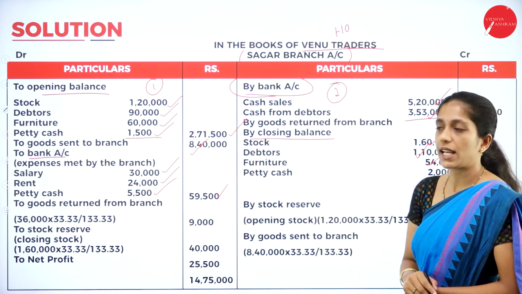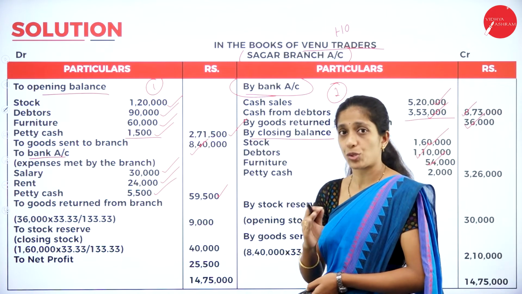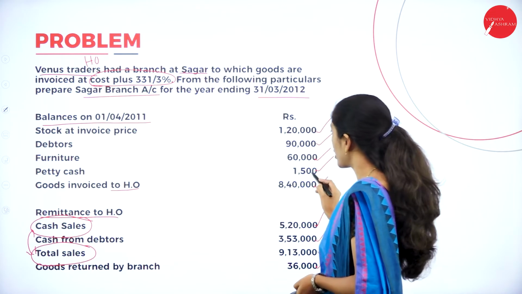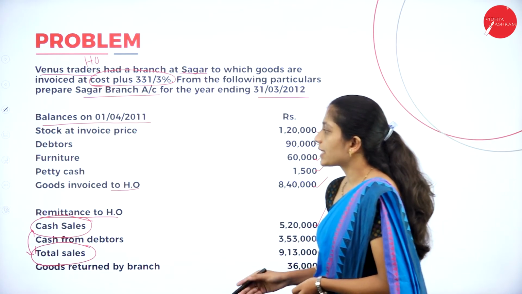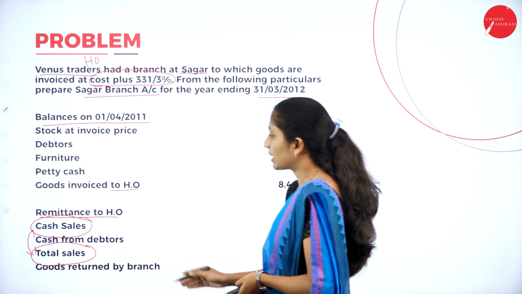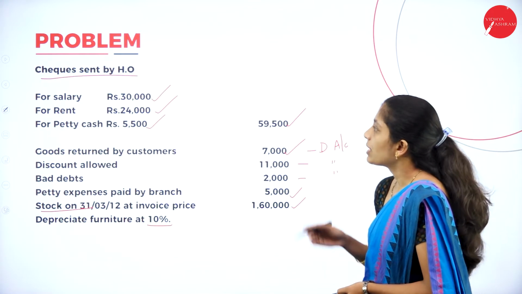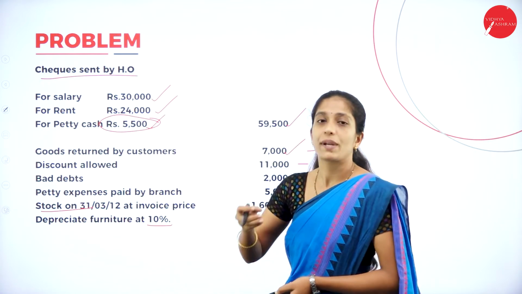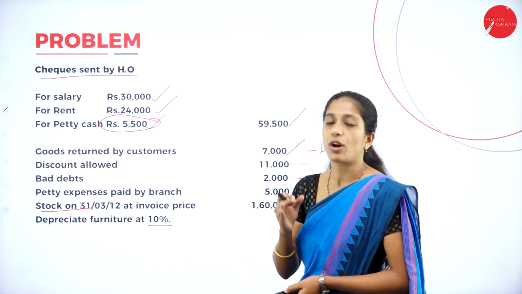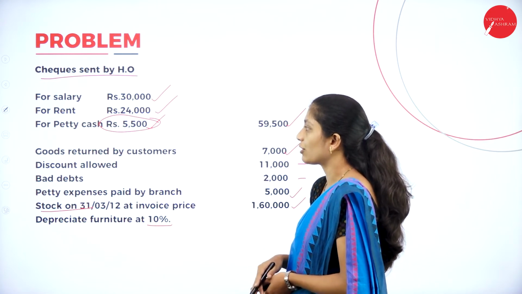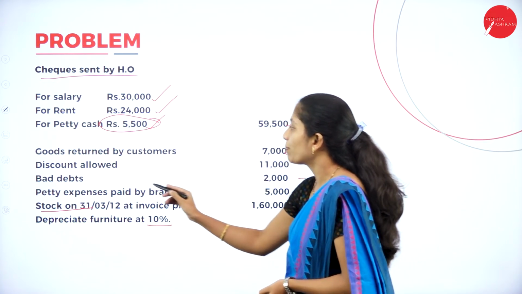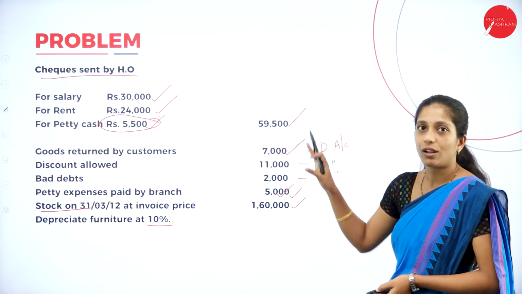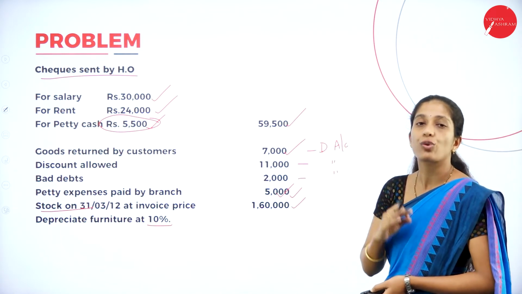In the same way, petty cash, they have not given closing petty cash, so we have to calculate. So go through the question here. So they have given petty cash how much? 1,500, and see whether any expenses which is incurred relating to petty cash. So here we are having an expenses, that is the check which is being given by the head office. That is in order to incur the expenses, how much? 5,500. Next they have given petty expenses paid by the branch 5,000. So we have to take all these three entries and calculate closing petty cash.